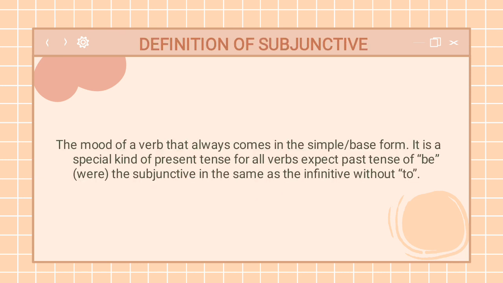So for the last material is subjunctive. Here's the definition of subjunctive. The subjunctive always comes in the simple or base form, a special kind of present tense for all the verbs, and it uses the past tense of be, which is were. The subjunctive is the same as the infinitive without to.